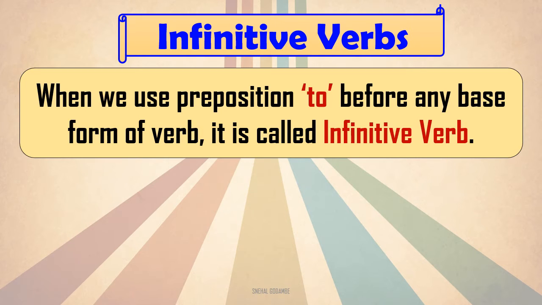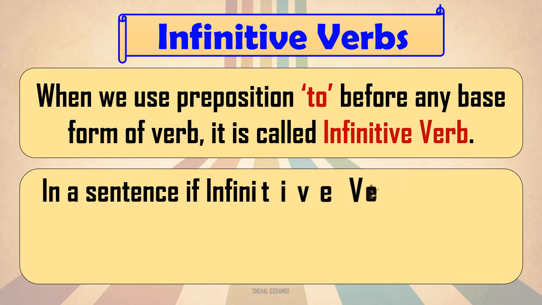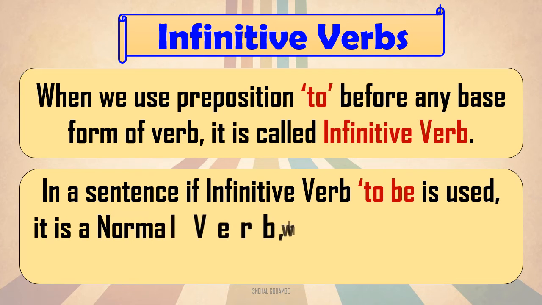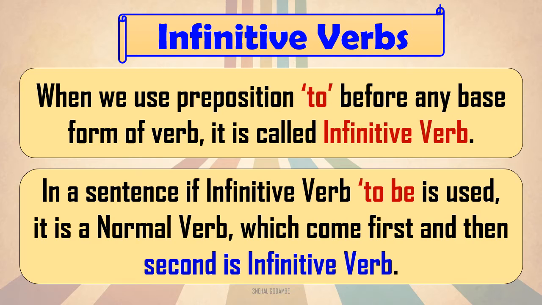So when we use the preposition to before any base form of verb, this is very important, it is called an infinitive verb. See here, in a sentence, if an infinitive verb is used with a form of to be, the normal verb comes first and then second is the infinitive verb. It is wise to learn, or it is wise to practice more. Here wise is a normal word, and then to learn, to practice, that is known as the infinitive verb.